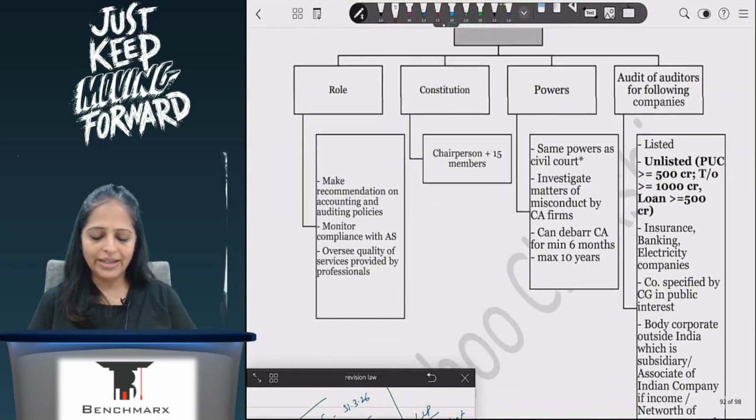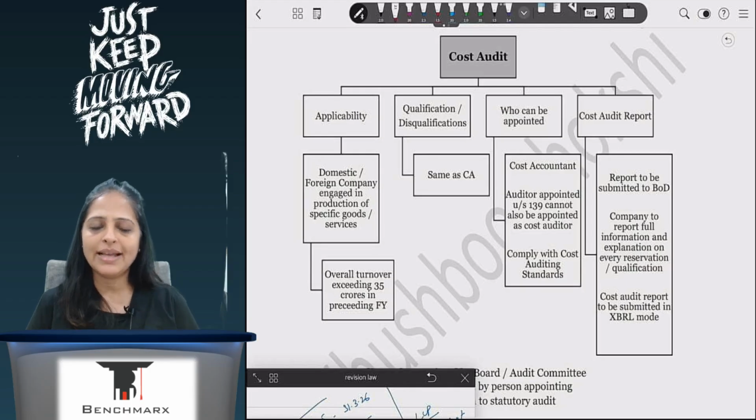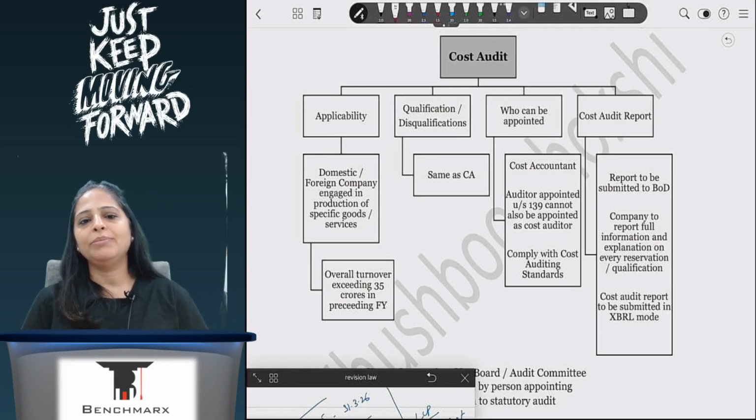In case of cost and NFRA, cost audit is applicable only to companies where they are engaged in production of goods or services and the turnover is exceeding 35 CR. Then you have to have a cost accountant who will do the cost audit. Qualification and disqualification of a cost auditor is similar to that of a chartered accountant. They will give a report, and the report will be submitted to the board of directors, giving all the information as required. And if it is to be submitted in XBRL mode, then they will give it in XBRL mode.